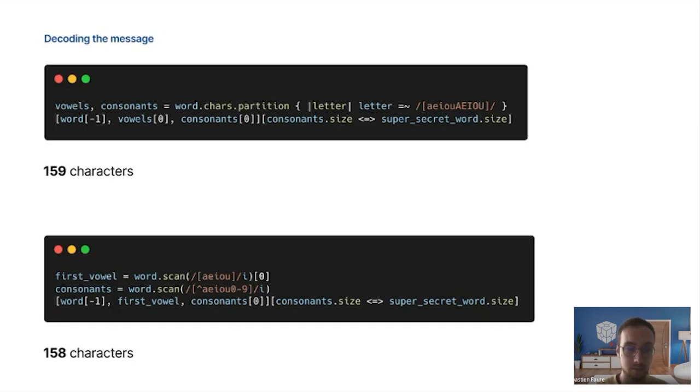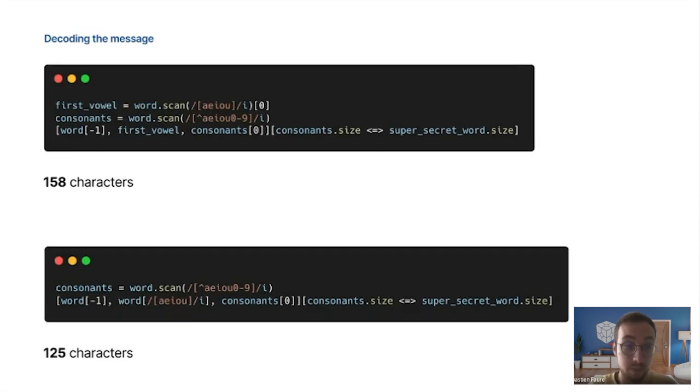And in the second line, consonants, we will match everything which is not a vowel and not a digit. This is where we will filter the page numbers. Because if we have the page number, consonants will be empty. So according to the decipher method, we have to take the first consonant of the word, but since we have none, it will just be an empty string.